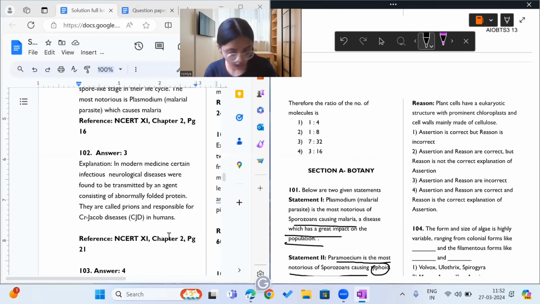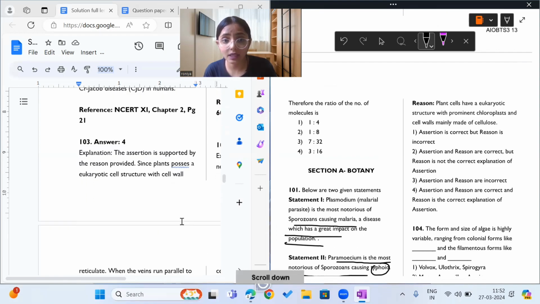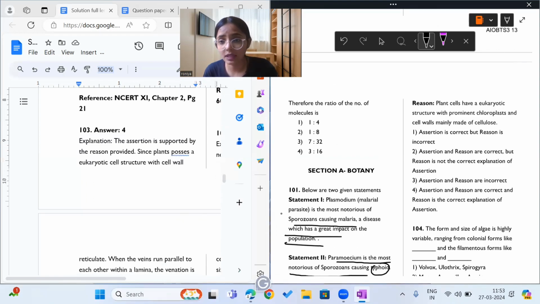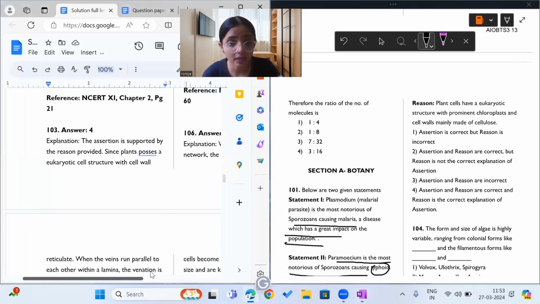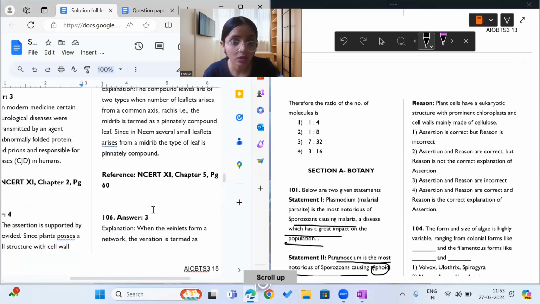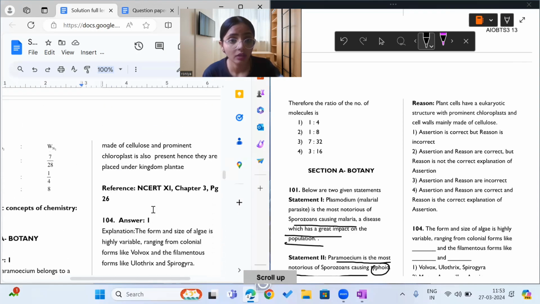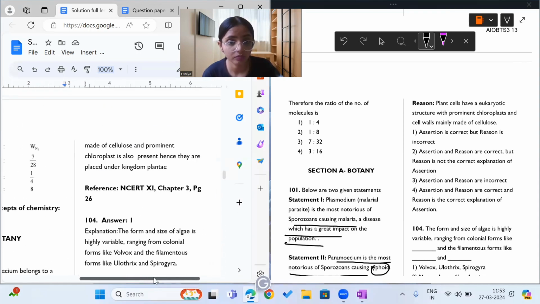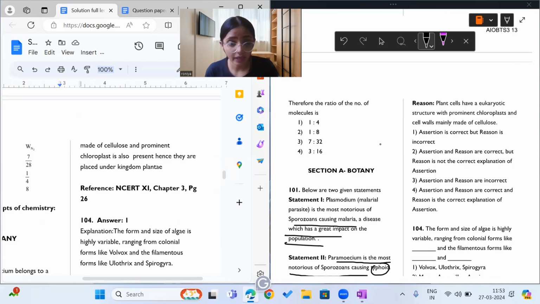Okay. So now, is the reason correctly explaining the assertion? Come on, think about it. Are the plant cells having chlorophyll because they have chloroplasts? Yes, that's a correct statement. Now, even though it is written here that the assertion is correct and reason is correctly explaining the assertion, I would say both the assertion and reason are correct, but reason is not correctly explaining the assertion.